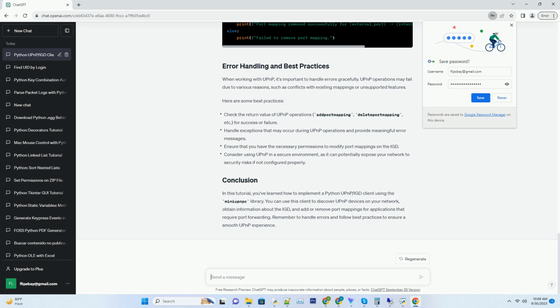In this tutorial, you've learned how to implement a Python UPnP/IGD client using the miniupnpc library. You can use this client to discover UPnP devices on your network, obtain information about the IGD, and add or remove port mappings for applications that require port forwarding. Remember to handle errors and follow best practices to ensure a smooth UPnP experience.